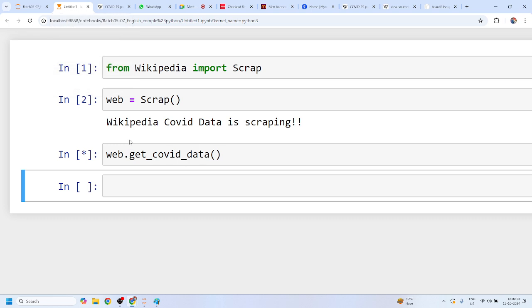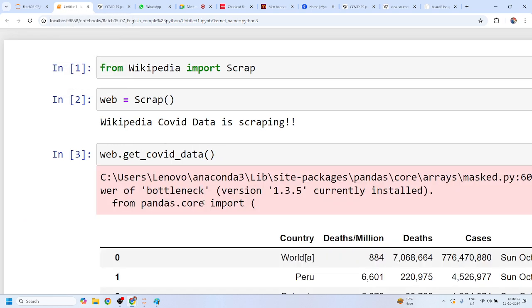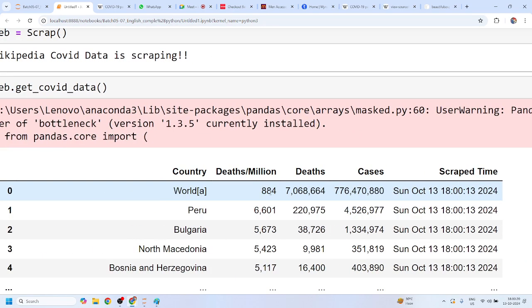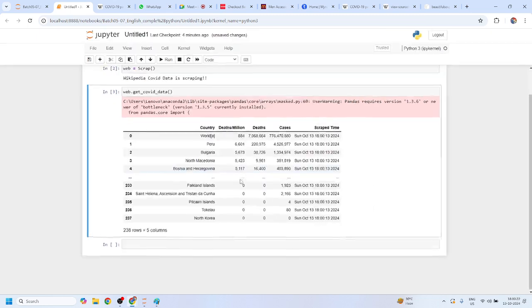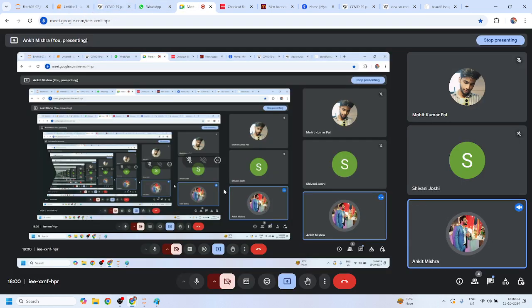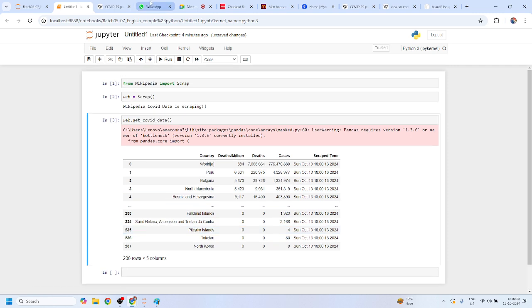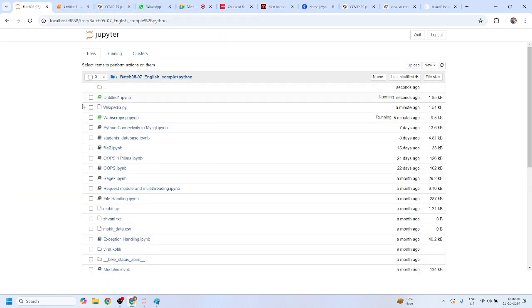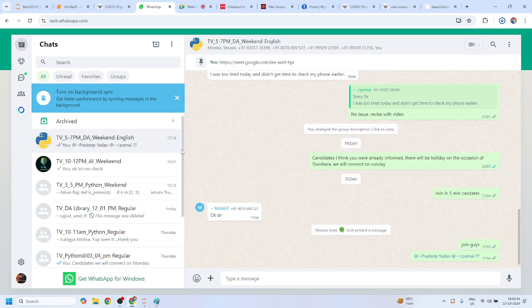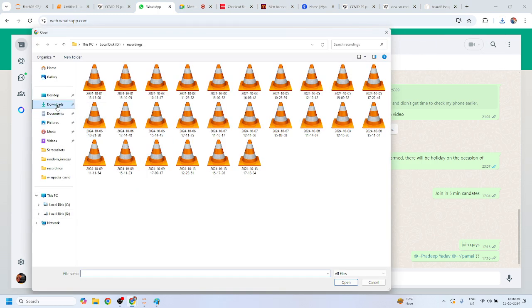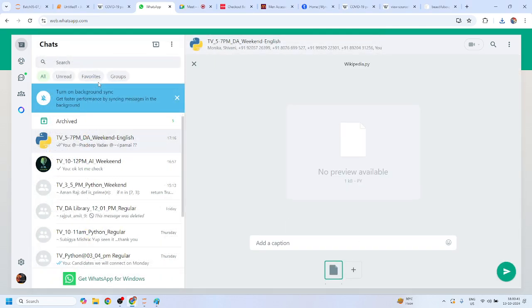Okay, Mohit? Yes, sir. I think this one is the data that we are looking for, right? Shivani, any issue related to this code? Right? So candidate, I'll give you the wikipedia.py file, and your task is to run this, right? And create it on your own. Okay, candidate?